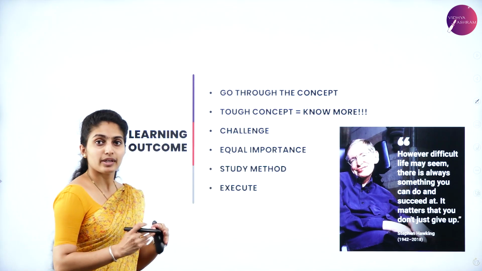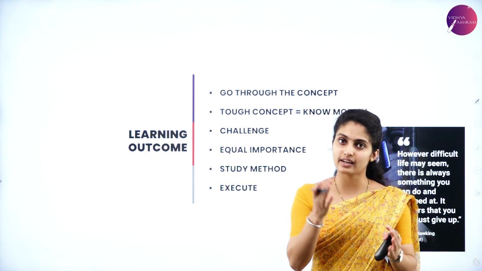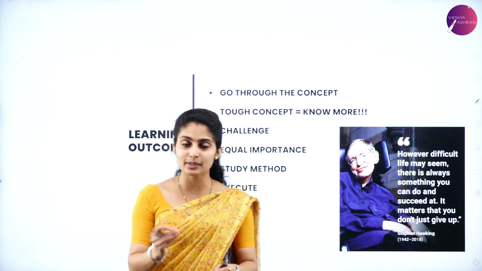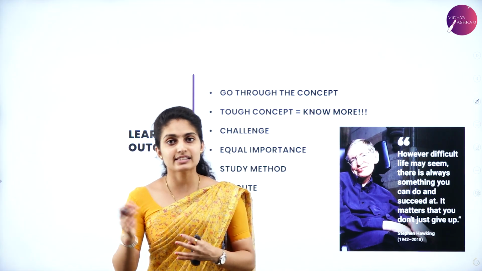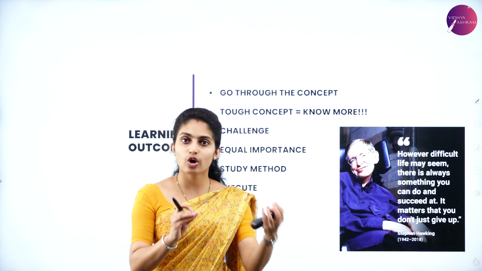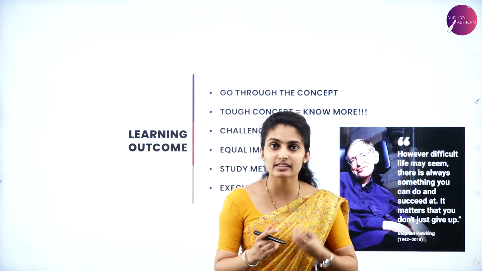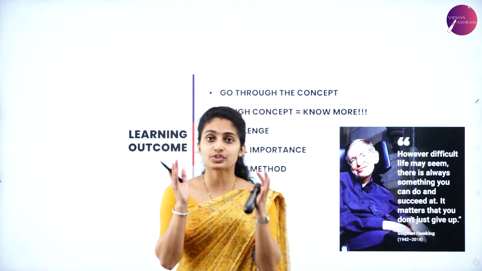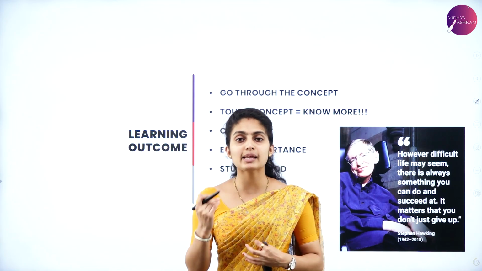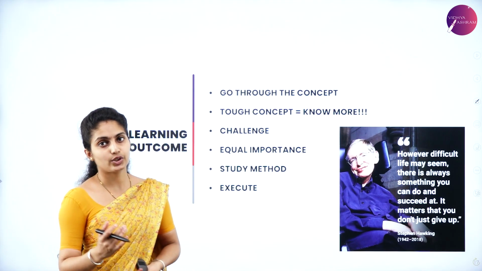Next is study method. Learn how you can study well. For a few, once they read, they can understand better. For a few, they have to write and study one, two or three times, then they'll understand. For a few people, they just imagine things and study, and they can study easily. So drawing and studying, imagining and studying, or using a highlighter and studying, all those things work out. So check which is the better study method you can adapt, and adapt the same method so that you can score centum.